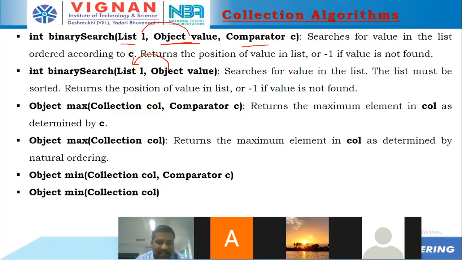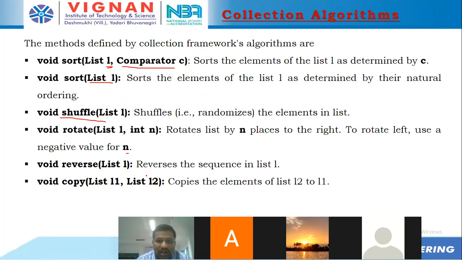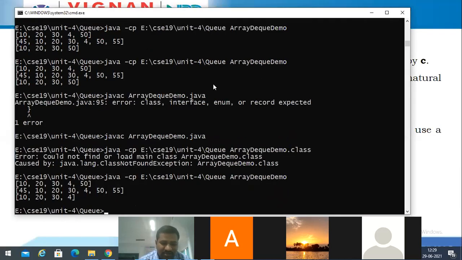Same thing with respect to max. If you take a comparator, as per this comparator logic, it returns the max. If you're not taking a comparator, it returns the maximum in that particular list, and similarly it returns the minimum in the list. These are the methods available in collection algorithms. Let's see one simple program based on these collection algorithms.